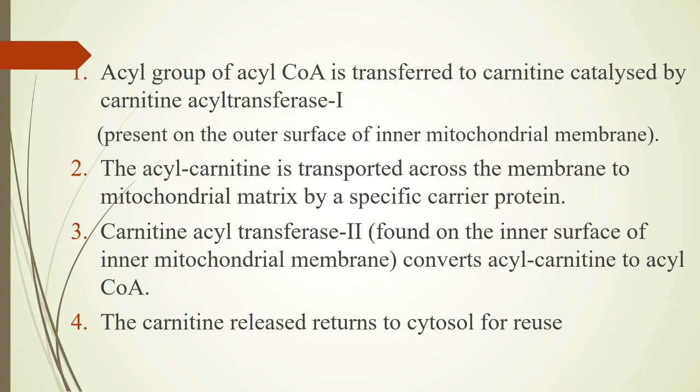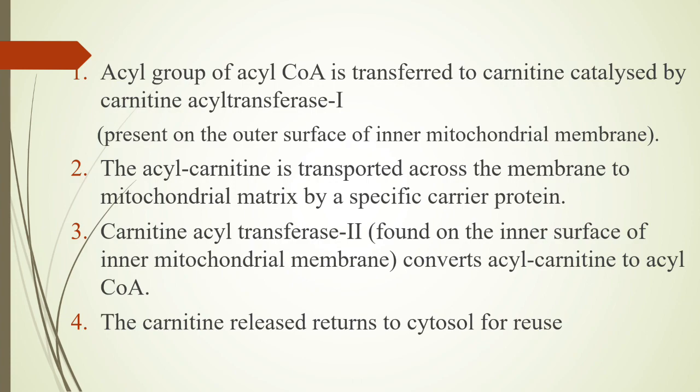First, the acyl group of acyl CoA is transferred to carnitine to form acyl carnitine, which is catalyzed by carnitine acyl transferase 1, present on the outer surface of the inner mitochondrial membrane. Next, the acyl carnitine is transported across the membrane to the mitochondrial matrix by a specific carrier protein.